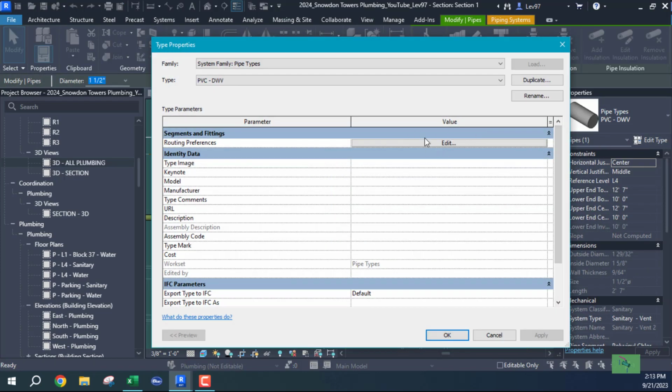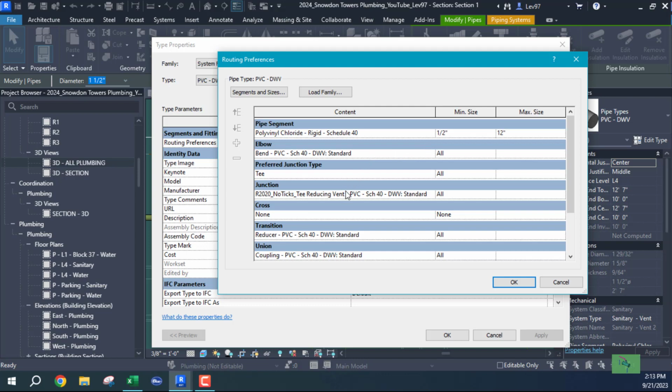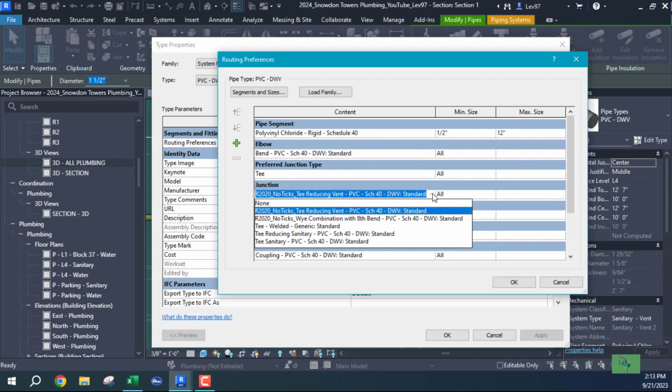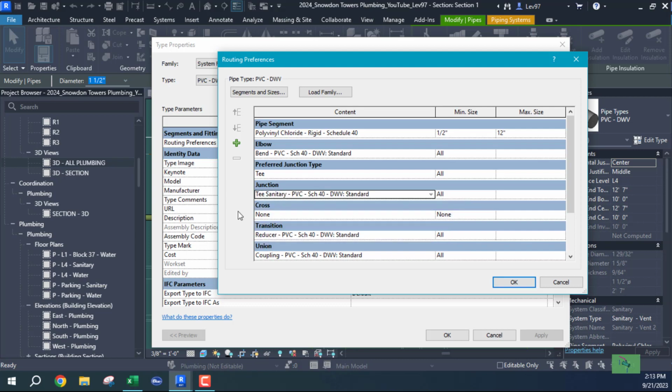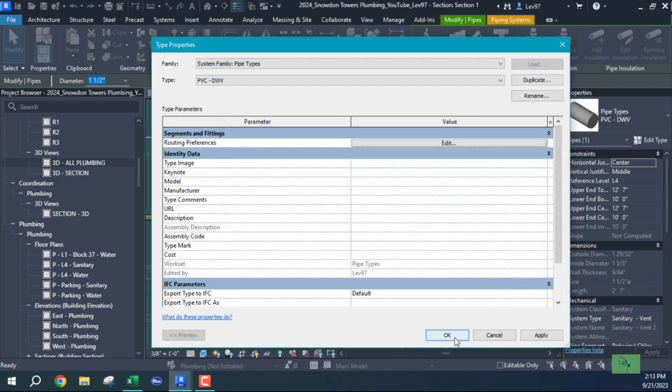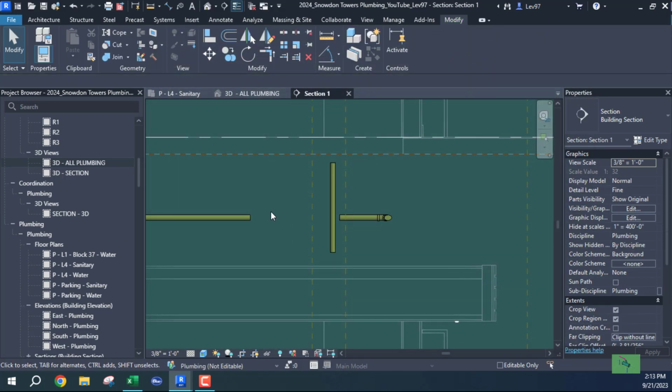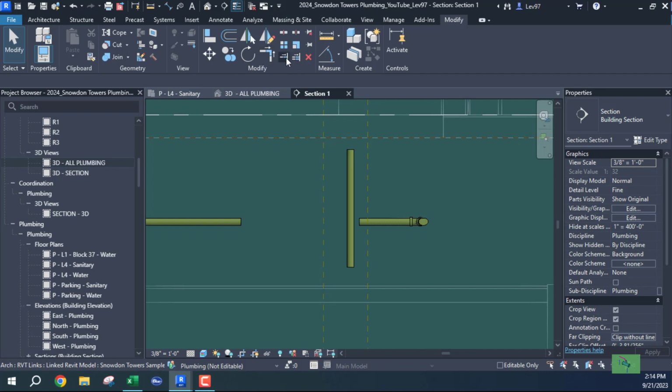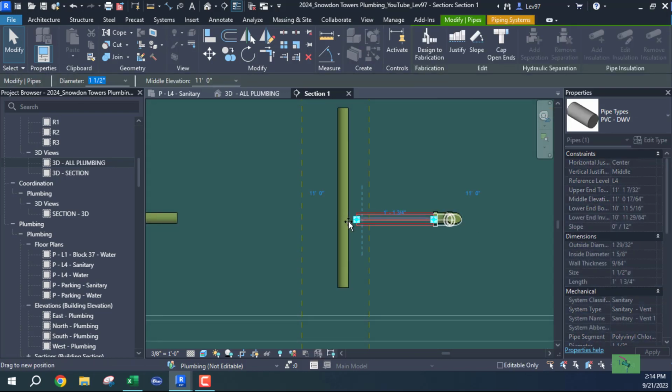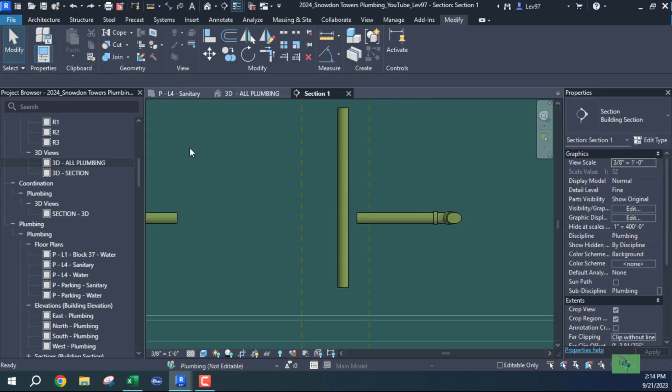Let's go back to our routing preferences. What I want is to use a T sanitary. Yeah, so I want the T sanitary. Say okay, and let's test it out. Make sure I got the right one. Let's go here. Oh, wait. I'm kind of rushing it here.